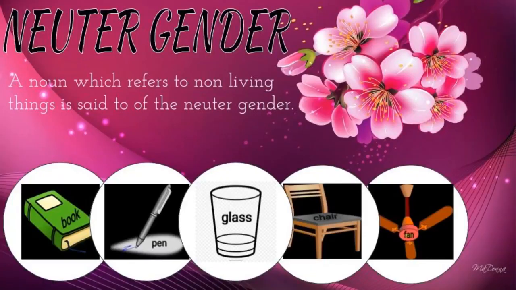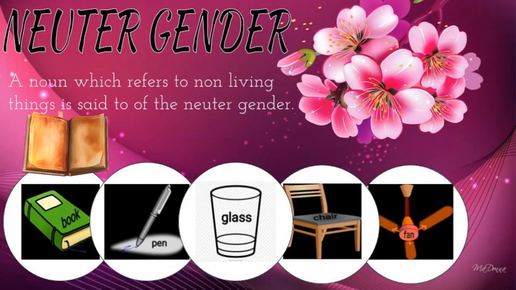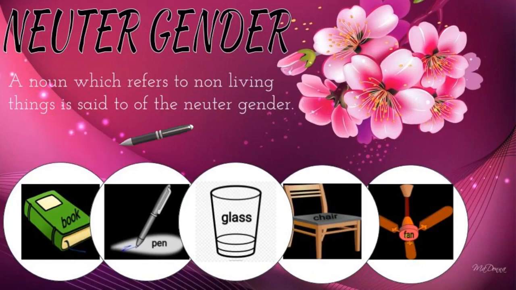Now we are going to see the last type of gender nouns, that is neuter gender. Neuter gender refers to non-living things. It means lifeless objects. Look at the examples here. The first one is book. Book is a non-living thing. So it comes under the category neuter gender. And the next one is pen. We know that pen is an object. So it is also a neuter gender. And the third one is glass. Glass is also an object and it comes under the neuter gender.